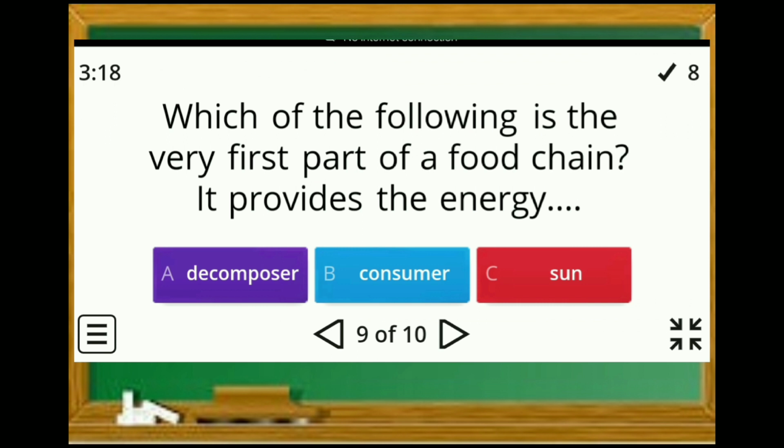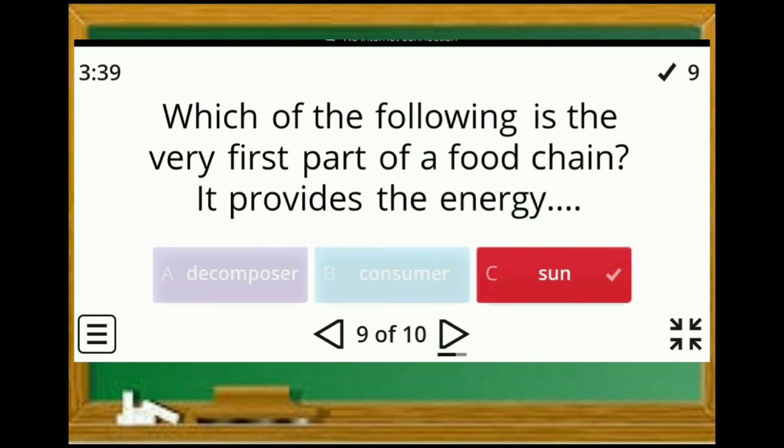Which of the following is the very first part of a food chain? It provides the energy. A. Decomposer, B. Consumer, or C. Sun? Sun is the correct answer.